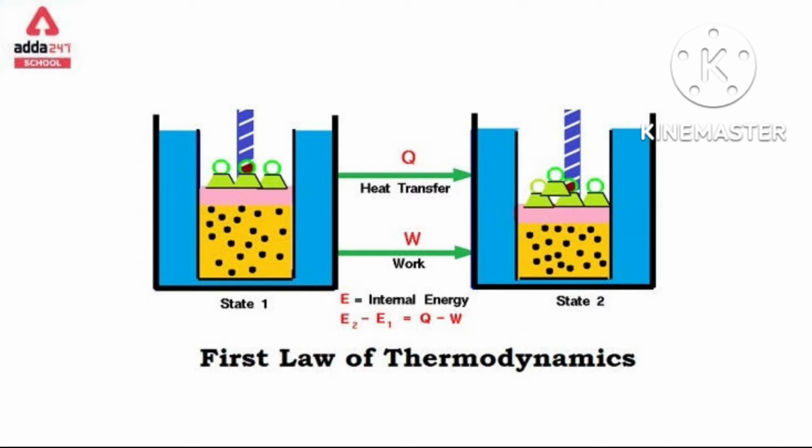Now the force relation you have already got from pressure equal to force by area, so force is equal to pressure into area.